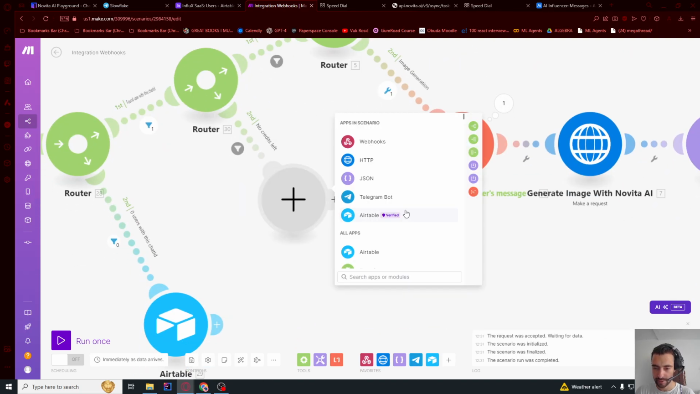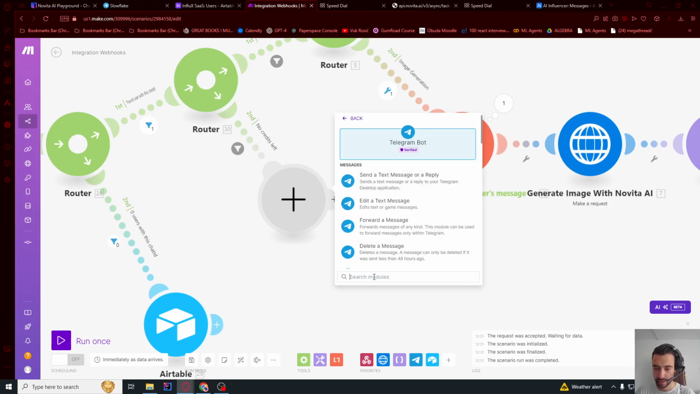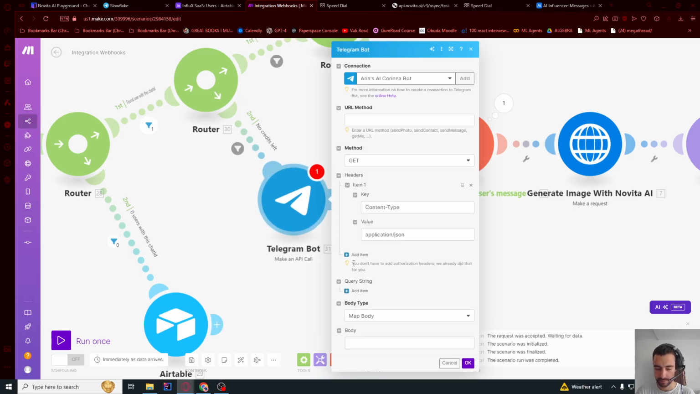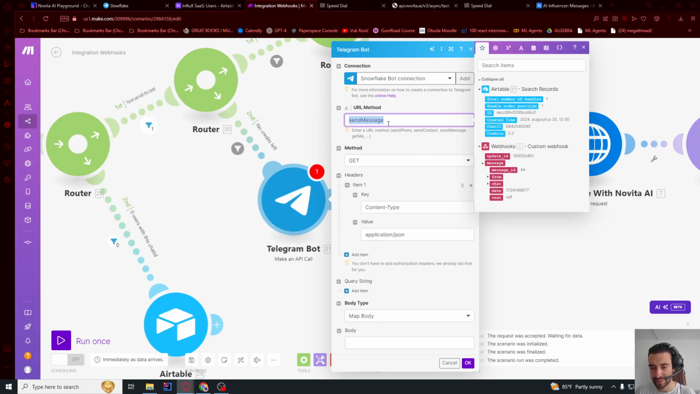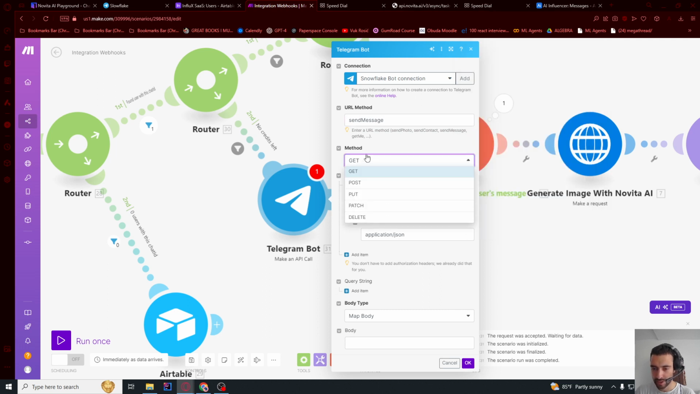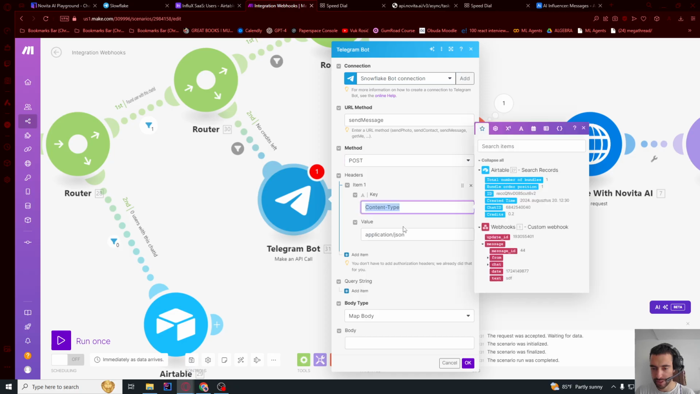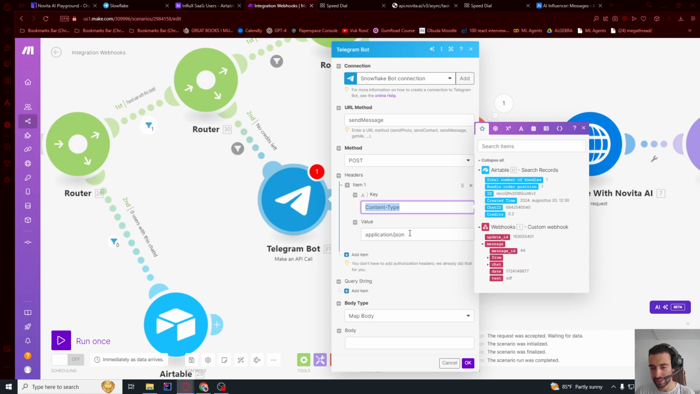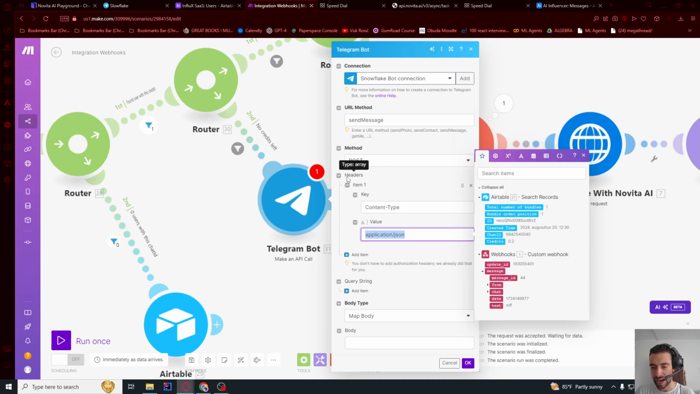So let's go here, Telegram bot. Just make an API call. Let's choose your Telegram bot. So the URL method will be sendMessage, must be these exact letters, exact casing. And then we're gonna say POST, and the content type application. So I already have this for some reason. If you don't have it, write it in the exact way. You need to click add header and then write these two.